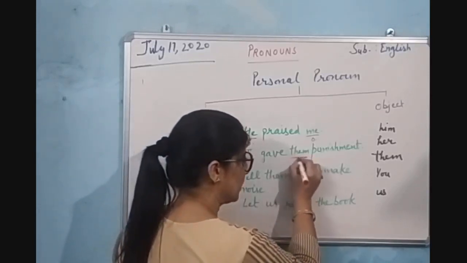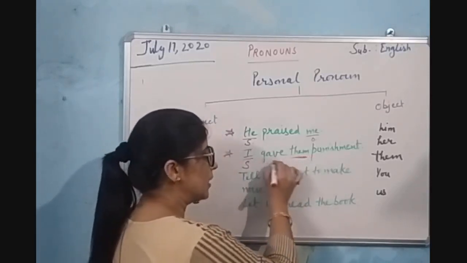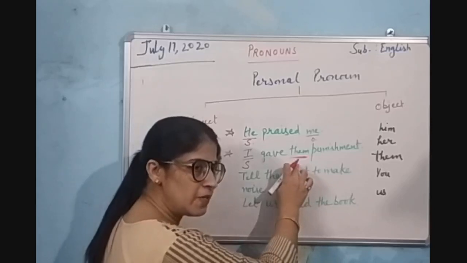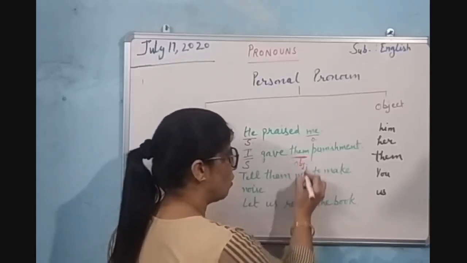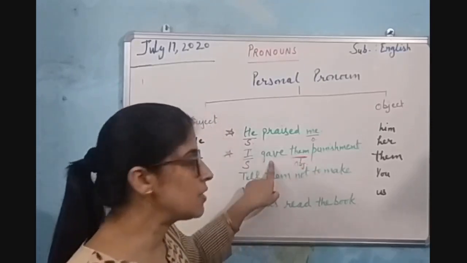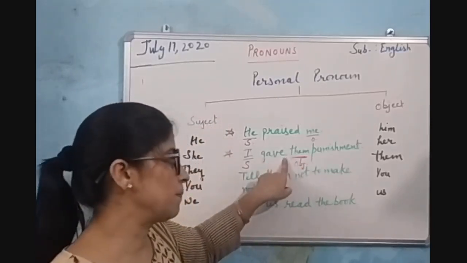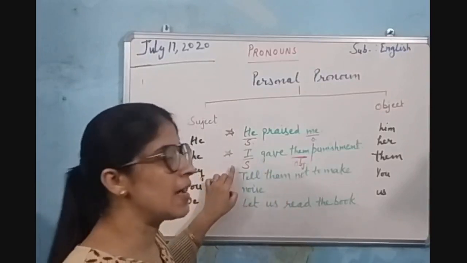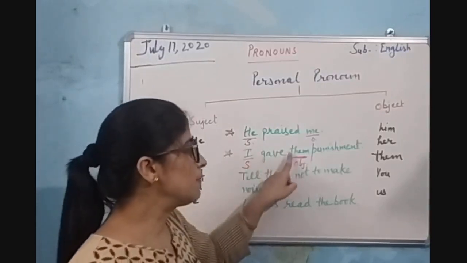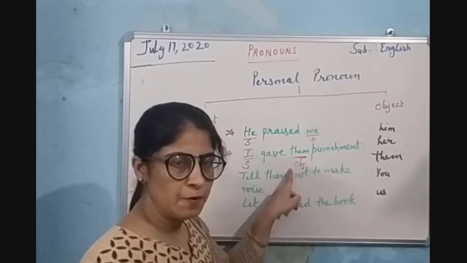Them. Whom did I give punishment? Them. On whom has the effect of this action taken place? Them. So "them" is the object pronoun. I is used as a subject pronoun, and them is used as an object pronoun.